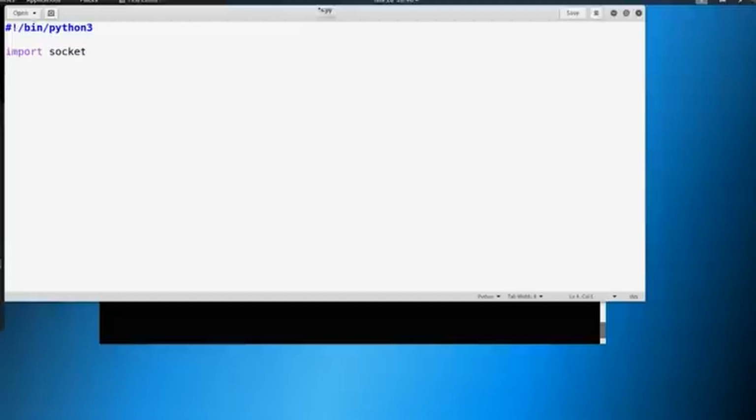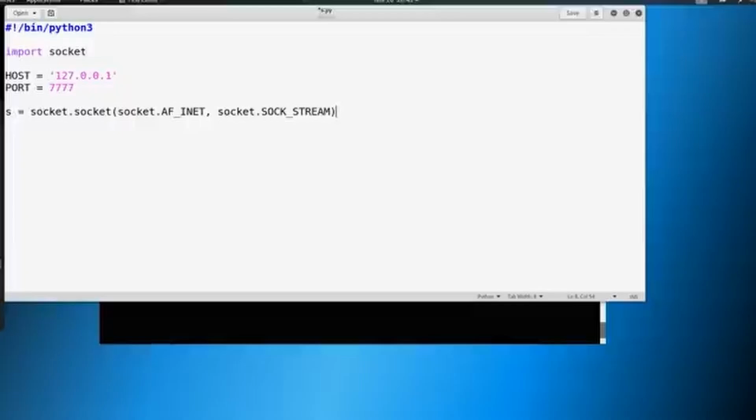Now let's define a couple of variables. So the first variable we're going to say is host, and we're just going to give that our local address here of 127.0.0.1. This is our local host. And we're going to define port, and I'm just going to give mine all 7s. You can give it whatever you'd like here. And I'm going to define another variable like this. S equals socket.socket, socket.AF_INET, socket.SOCK_STREAM.